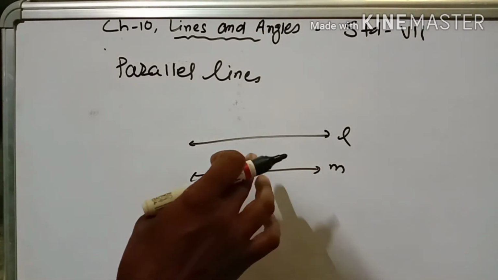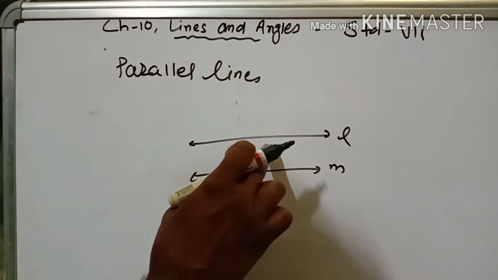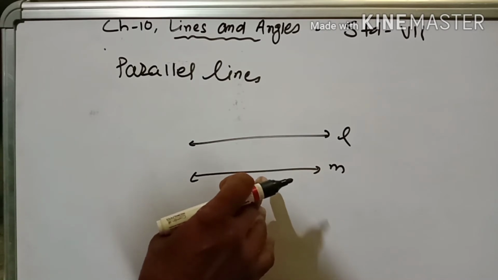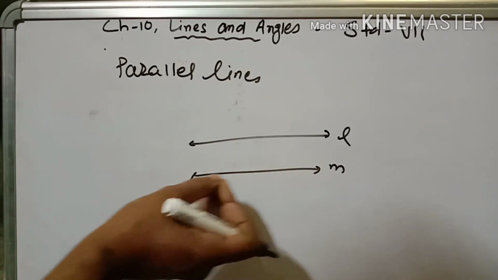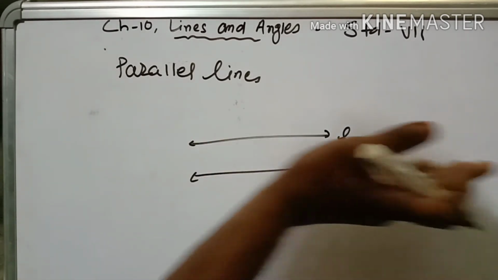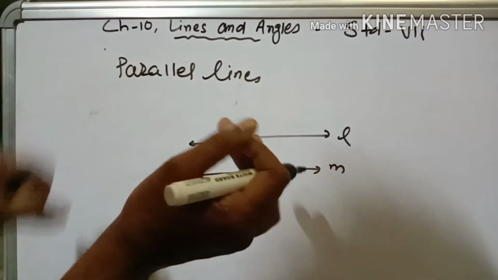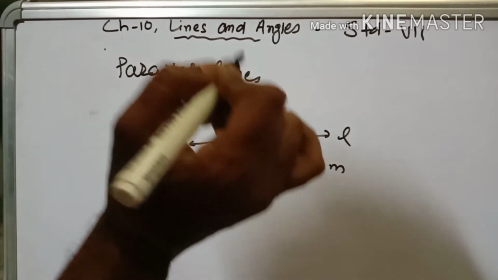Now parallel lines. Two lines drawn in a plane are parallel lines if they have no common point, that is, they do not meet. Suppose you are taking this line, it will go straight away. They are not going to touch each other. The best example of parallel lines is a railway track.